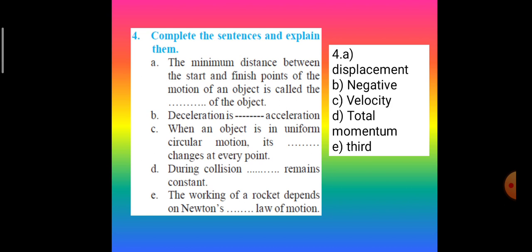Second, deceleration is negative acceleration. C, when an object is in uniform circular motion, its velocity changes at every point. D, during collision, total momentum remains constant. E, the working of a rocket depends on Newton's third law of motion.